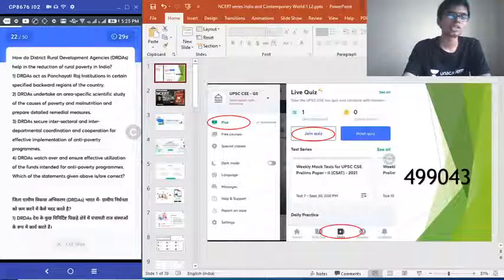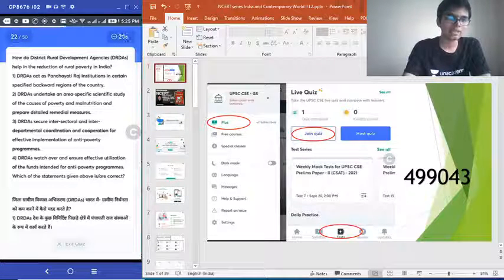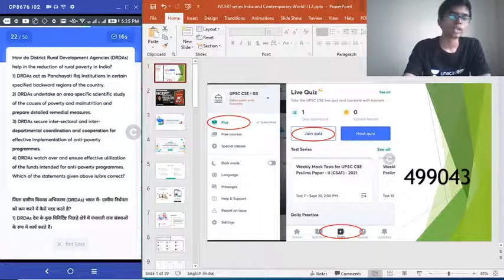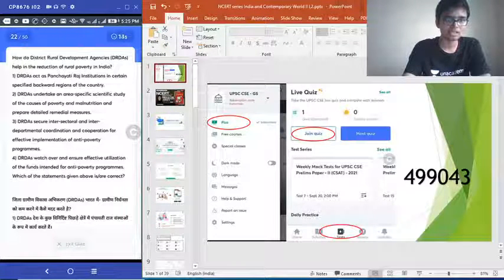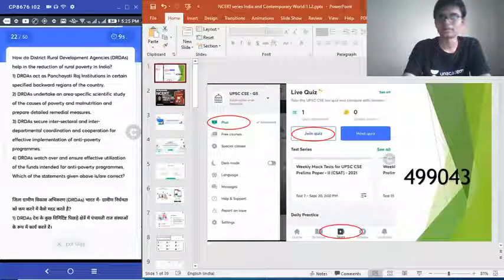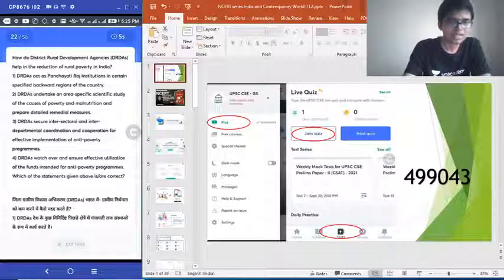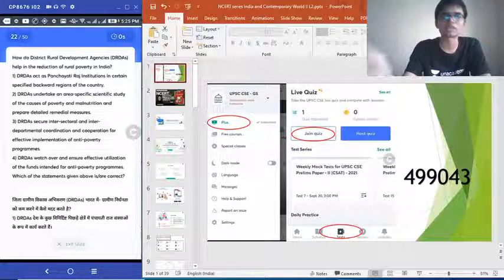Question number 22. How do district rural development agencies help in the reduction of rural poverty in India? 1. DRDAs act as Panchayat Raj institutions in certain specified backward regions of the country. 2. DRDAs undertake an area-specific study of the causes of poverty and malnutrition and prepare detailed remedial measures. 3. DRDAs secure intersectoral and interdepartmental coordination and cooperation. 4. Watch over and ensure effective utilization of funds.